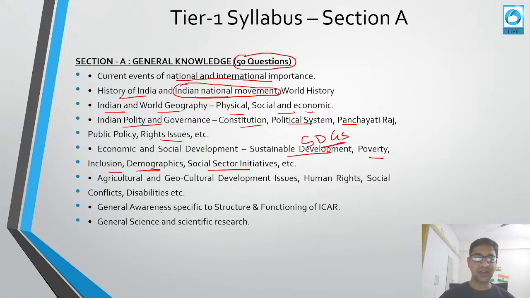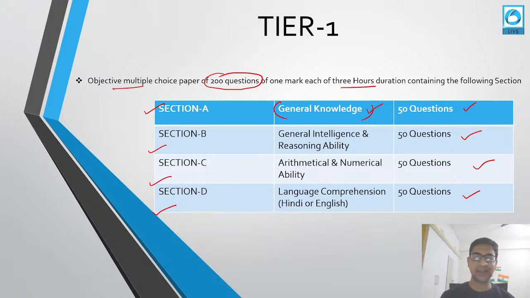Then after that, we have general awareness specific to the organization's structure. This is the important thing. You should also know what is the structure and what is the function of ICAR. So you should know everything about ICAR. Also general sciences and the specific scientific research that is going on in the field of agriculture and allied sciences, that you should know. So this is the tier 1 section A syllabus for general knowledge. Okay, so then we have section B, section C and section D.